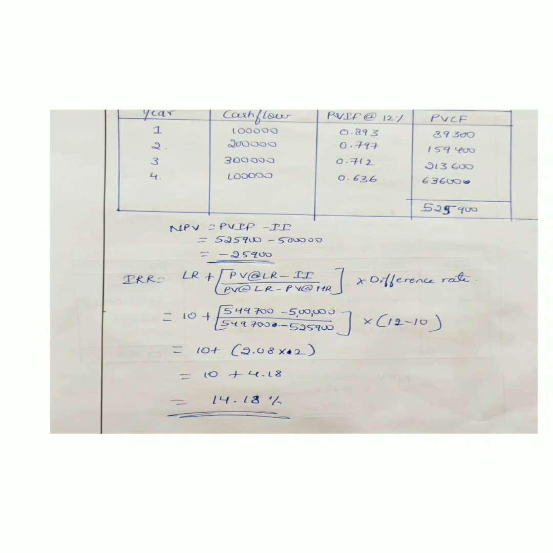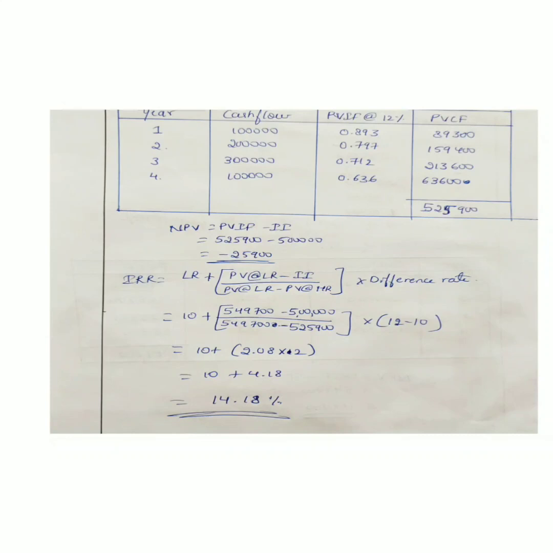Let's see what we get. Here the cash flows we take as they are. PVIF at 12%: for the first year we get 0.893, second year 0.797, third year 0.712, and fourth year 0.636. We'll get the PVCF the same way: 1 lakh into 0.893, we'll get 89,300. So on we have to do for the 4 years, and the PVCF will be 5,25,900.